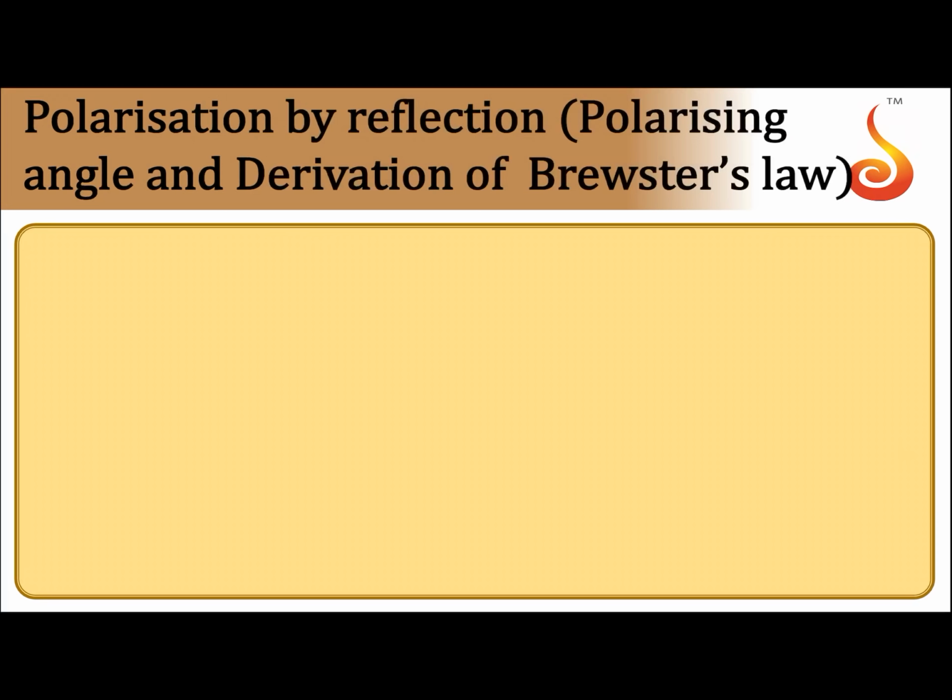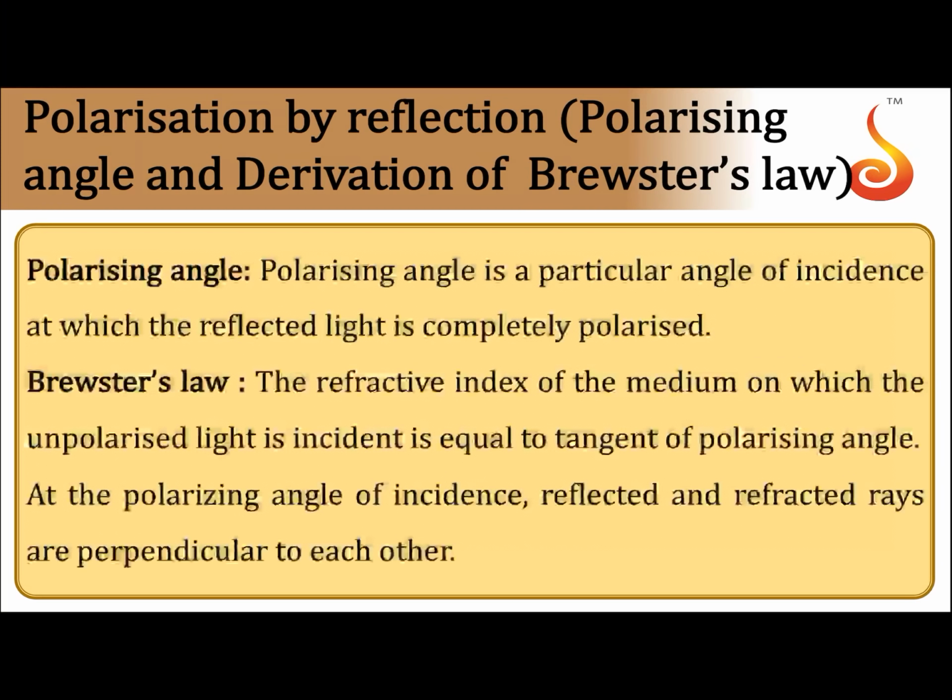Now if you vary the angle of incidence, then at one particular angle of incidence, the reflected light will be completely plane polarized. This was studied by a person named Brewster. So this led to some conclusions. The first conclusion is, at a particular angle of incidence called the polarizing angle, the reflected light is completely polarized.